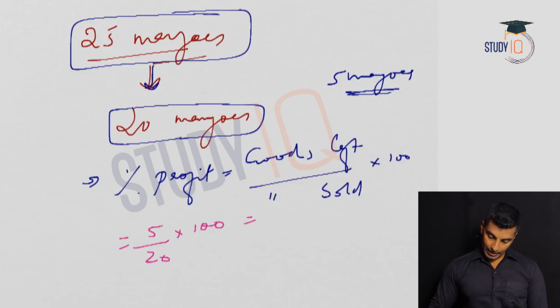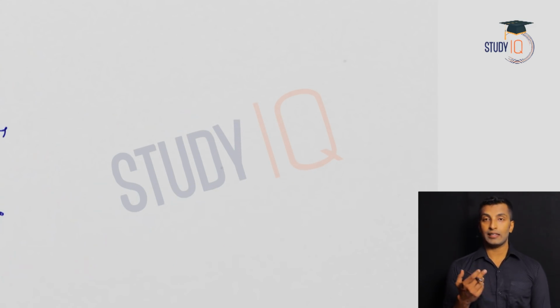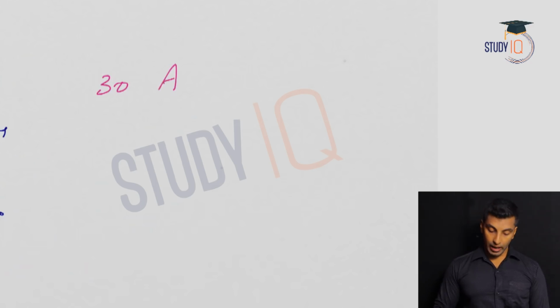So he is getting a 25% profit here. If you get questions like this, I can change mango to banana, or 25 to 30. Instead of mango, I'll write a vegetable vendor can recover the cost of 30 apples by selling 25 apples. Then what is his profit?